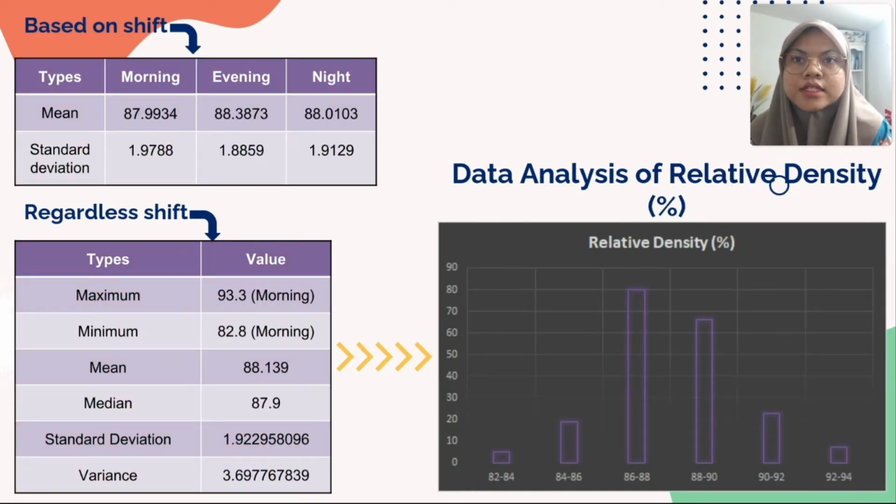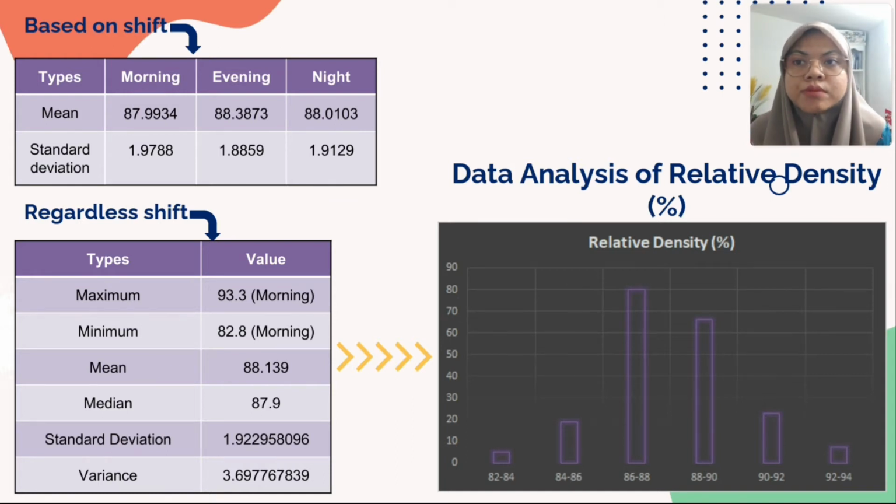Next is the data analysis of relative density in percent. The morning shift shows the highest standard deviation, that is 1.9788, compared to the others. The mean for the morning shift is 87.9934.